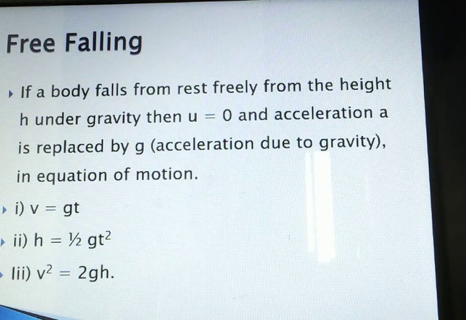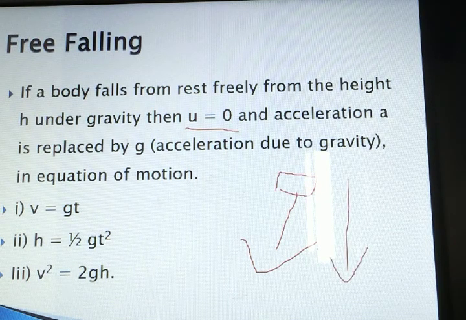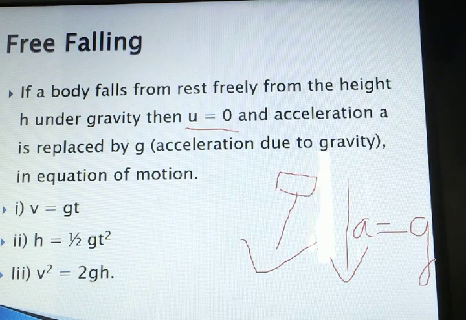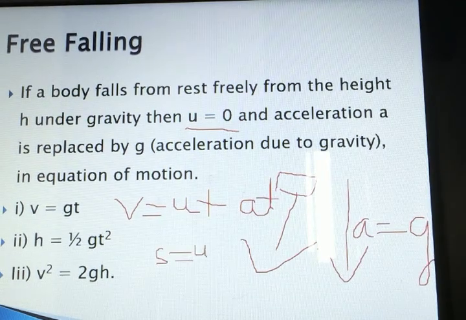Now, a freely falling body: whenever an object is falling freely, it is called freely falling. We are assuming that the object is falling and initially its velocity is equal to 0, which means the object is thrown from rest, so u is taken as 0. As the object is falling down, the acceleration can be replaced by g, the acceleration due to gravity. We know the equations, and we will substitute all these values in the three equations of motion. The first equation we have is v equals u plus a t.